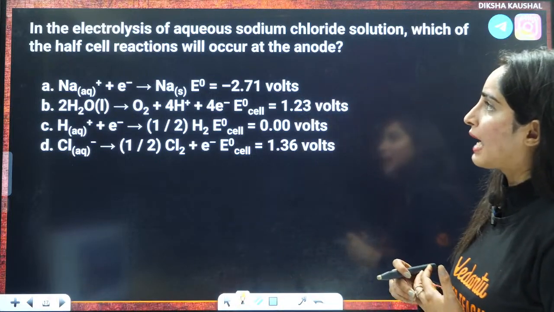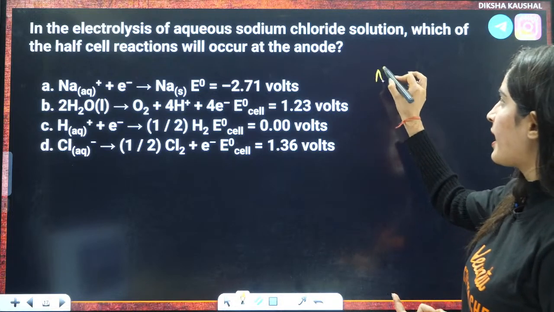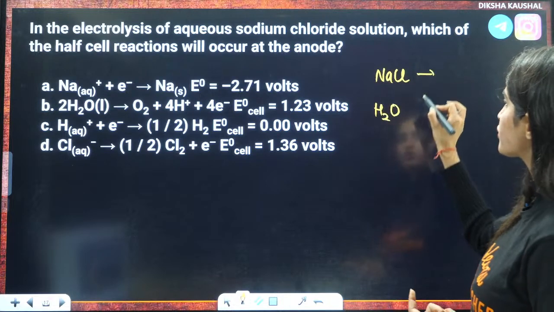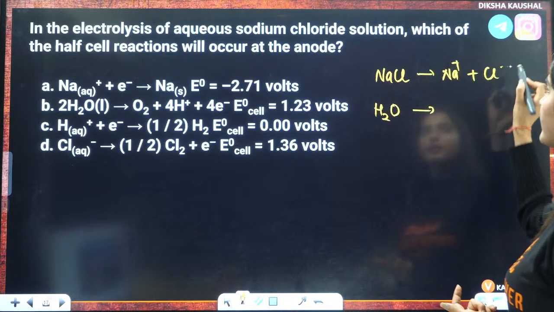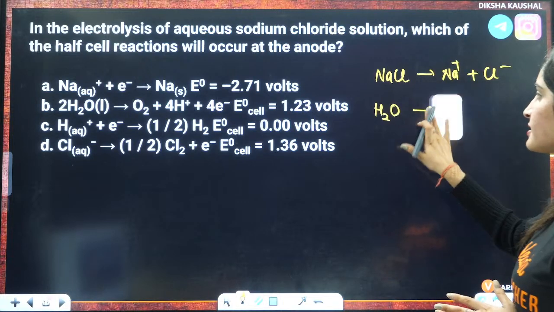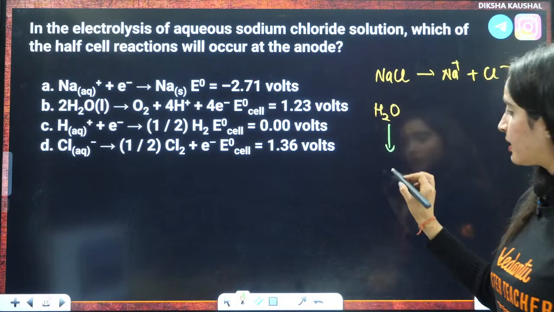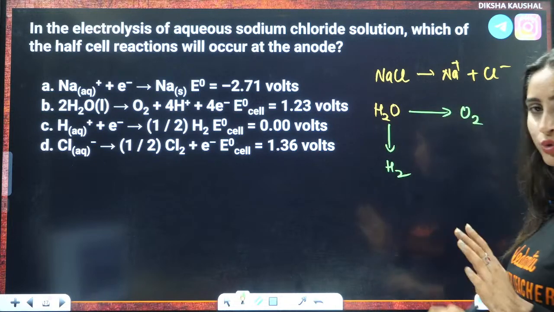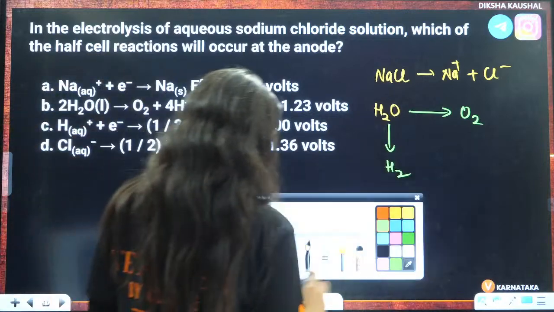Now they are asking about the electrolysis of aqueous sodium chloride. Aqueous sodium chloride means you have NaCl also, you have H2O also. So here NaCl means you have Na+ also, Cl- also. Here this H2O, when it is under reduction, will give us H2. When it is under oxidation, it will give us O2. That is the main part, right?